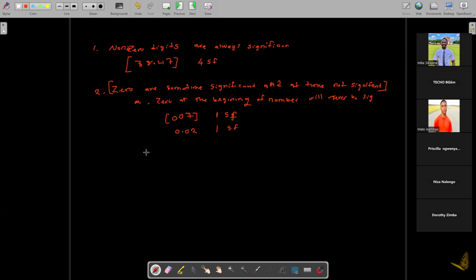Okay. Look at another scenario where a zero can become significant. We can have a number like 2001. Are those zeros significant or non-significant? So this is the rule. Zeros between two